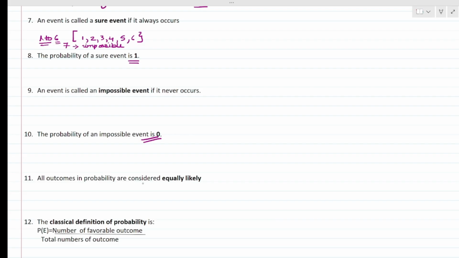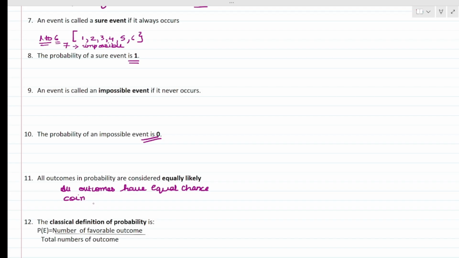All outcomes in the probability are considered equally likely. Now, what does equally likely mean? That means all outcomes have equal chance. Say for example, a fair coin toss. We are taking the example of a coin only.